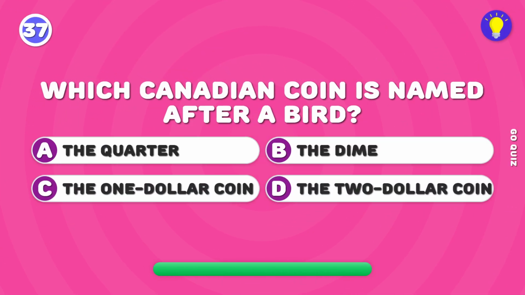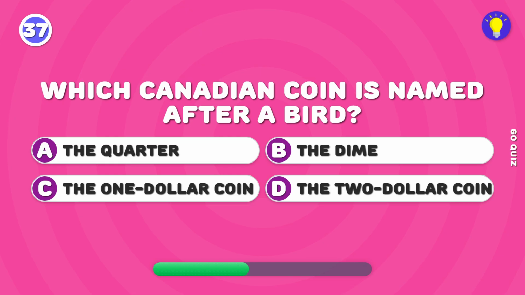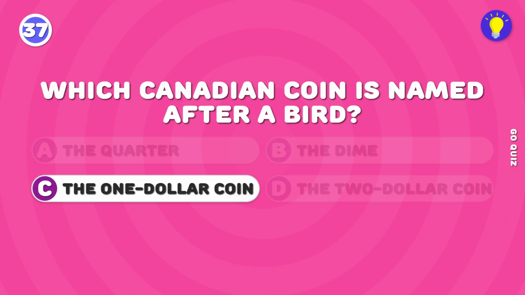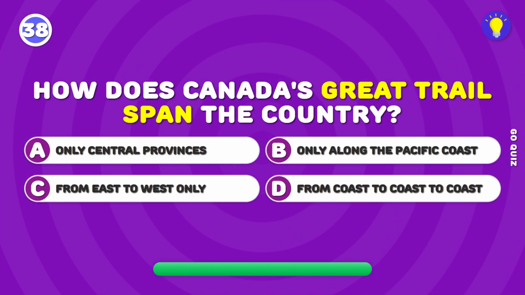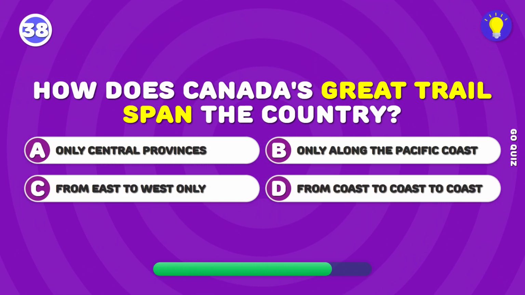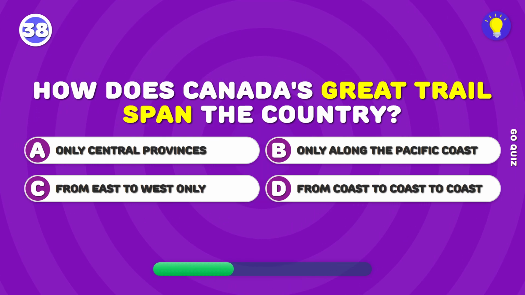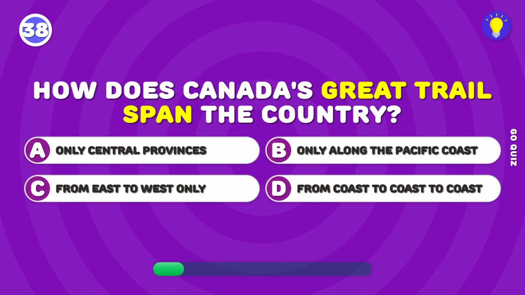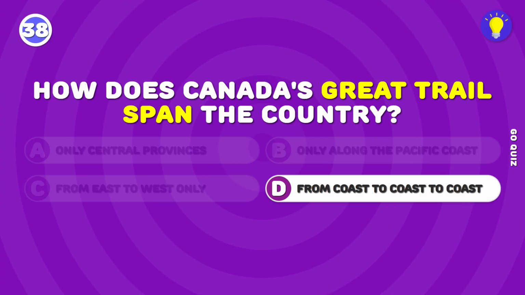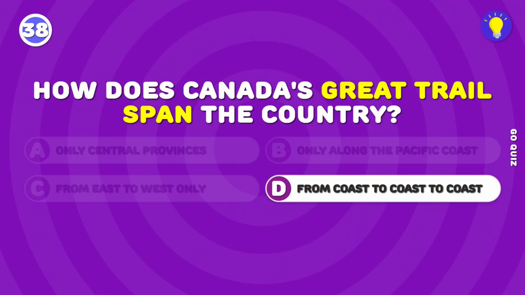Which Canadian coin is named after a bird? The $1 coin, or loonie, features a common loon. How does Canada's Great Trail span the country? The Great Trail covers Canada from the Atlantic to the Pacific and Arctic coasts.